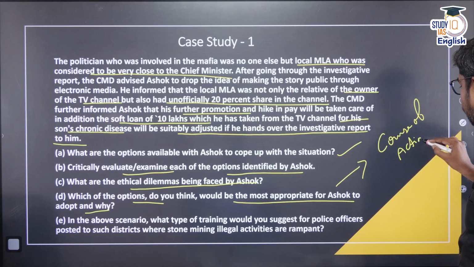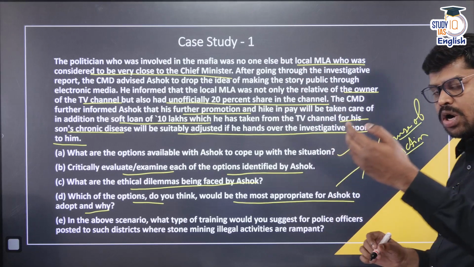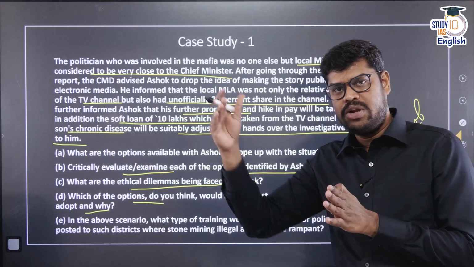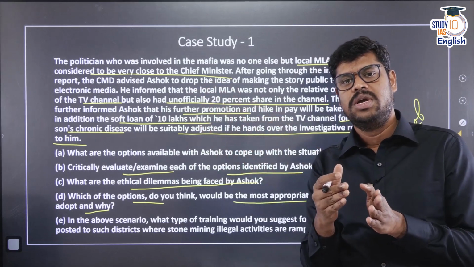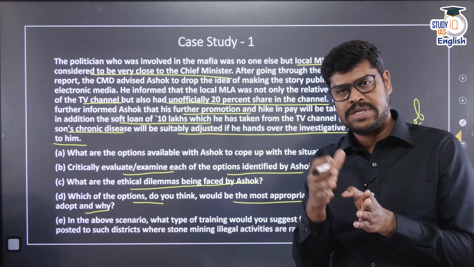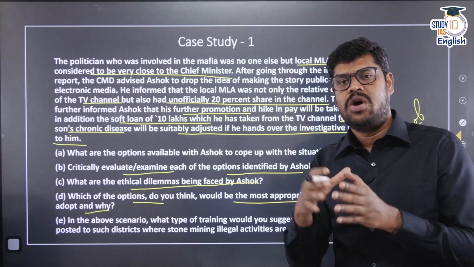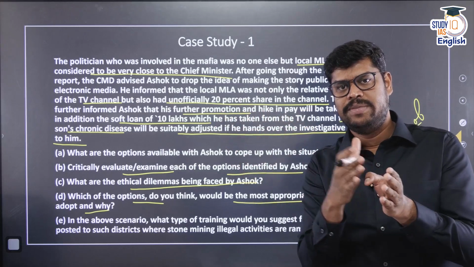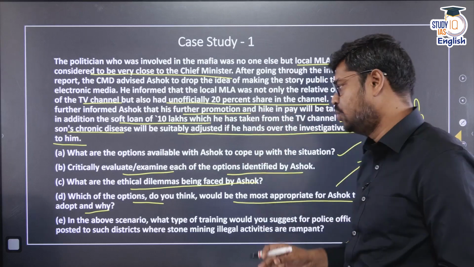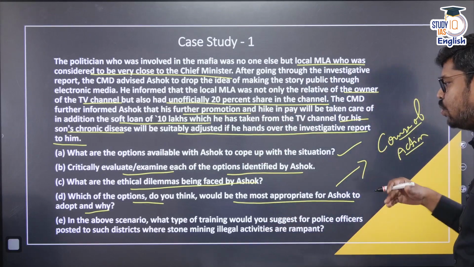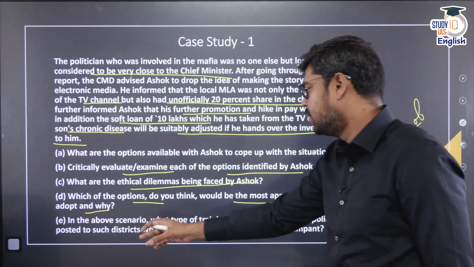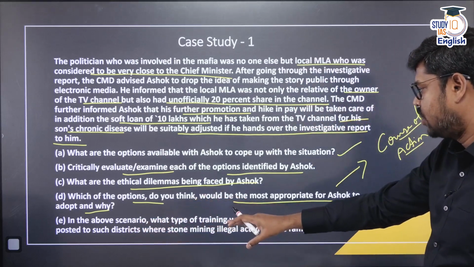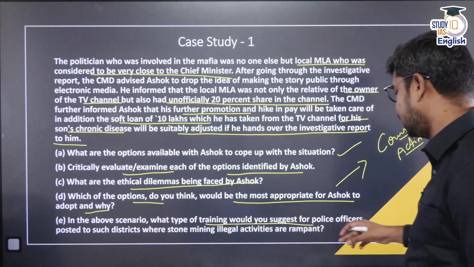I have already told you that you can combine one or two options and then give a logical sequence of events. What Ashok has to do, or what would be the most appropriate course of action, or if you combine the different options, what could be the best course of action to deal with this issue. You can write that here, and why is something you can answer. And in the event of the above scenario, what type of training would you suggest?